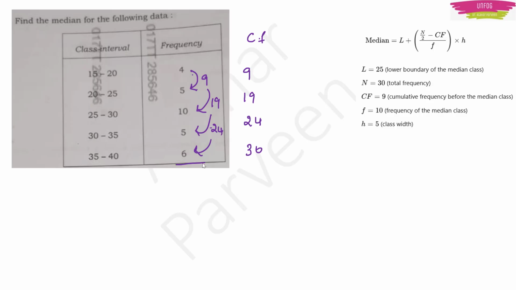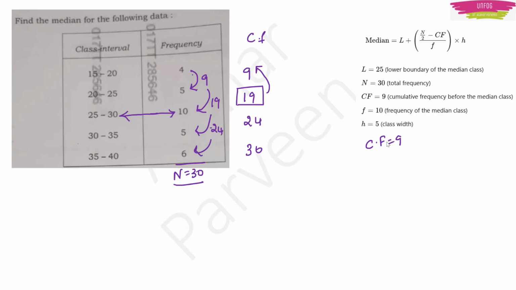So first, to find out the total frequency, N will be 30 here also. Then the cumulative frequency will be the value of the cumulative frequency just before the median class. Now which is the median class here? The median class will be 19, right? So this one will be the median class corresponding to the middle data, right? So just before the median class, the cumulative frequency is 9. So here cumulative frequency will become 9.